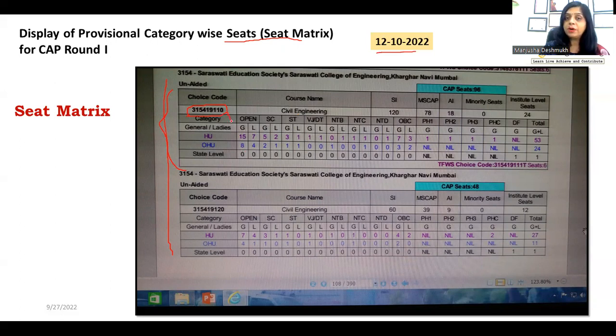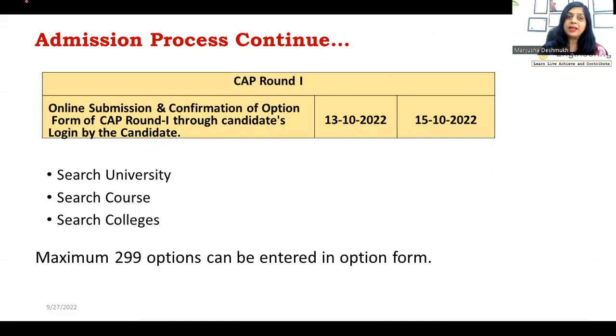And then for that particular code, open, girls, general category, how many seats, then ladies quota, then SC general, then ladies, and ST general ladies, VJ. So all this seat matrix gives the information about the number of seats available for a particular category in a particular college for a particular course. After that, next comes CAP round 1.